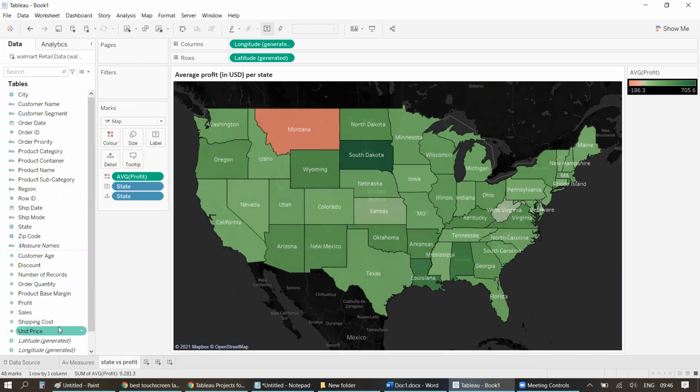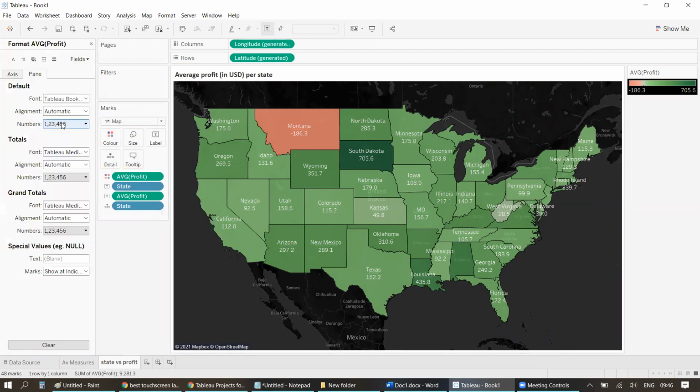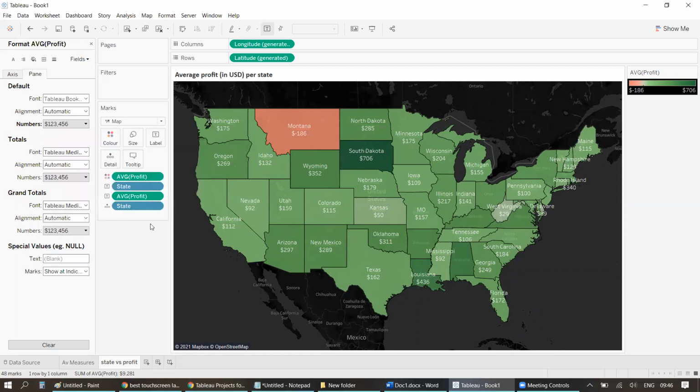If you want, you can also show this average profit onto the labels as well. So I'll drag profit and put it over the label as well. And I'll change this to average again, right? And I'll also format this into the currency format. And maybe just to save some space, I'll remove the decimal points. Right. So this looks a good map with the proper information that we had to put on.